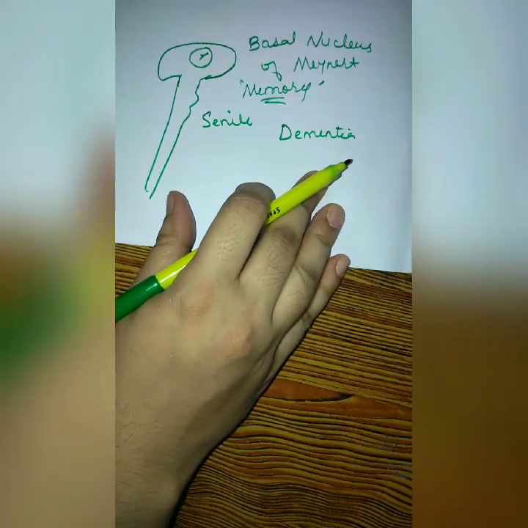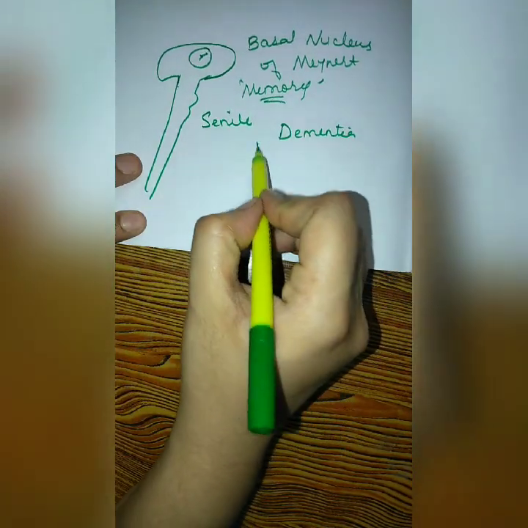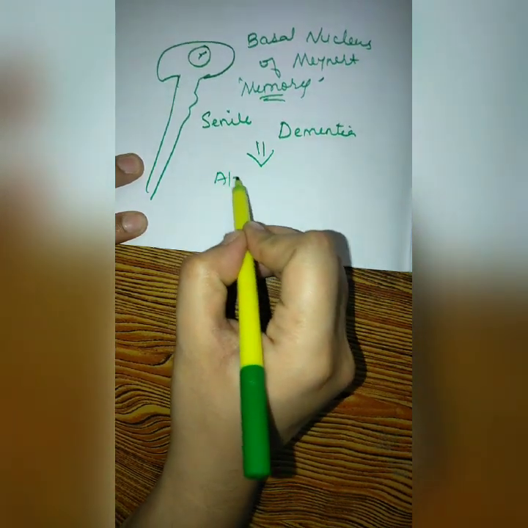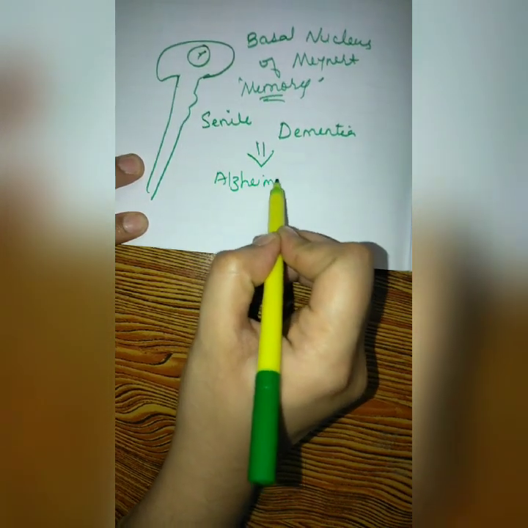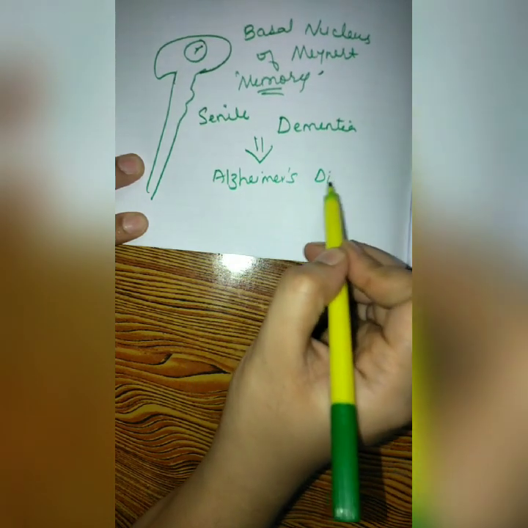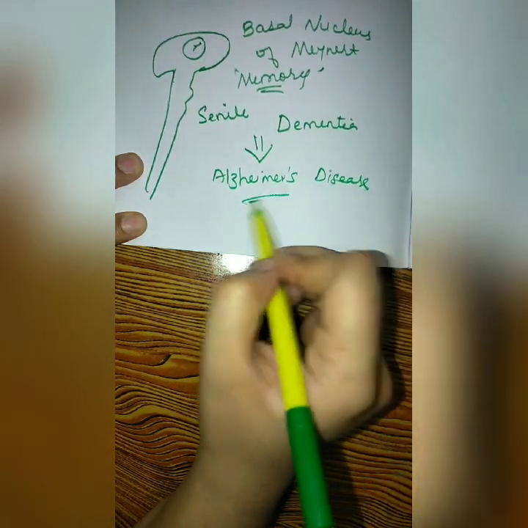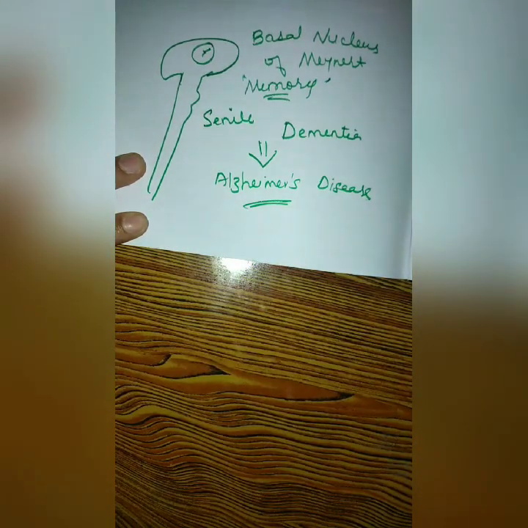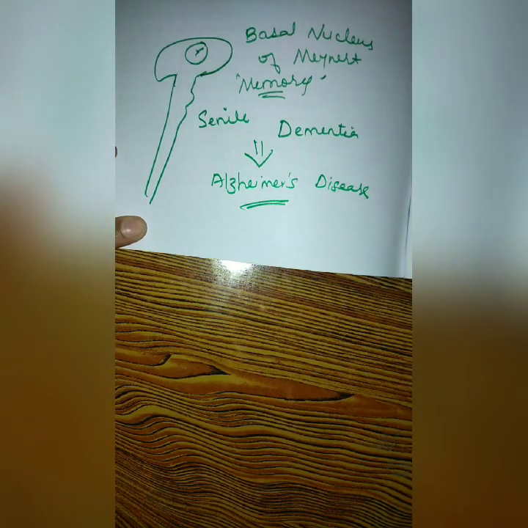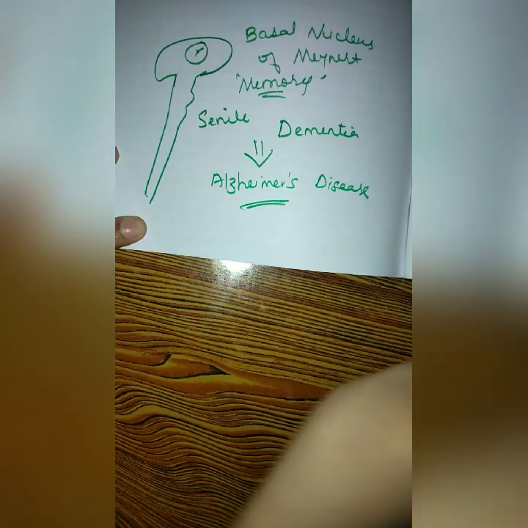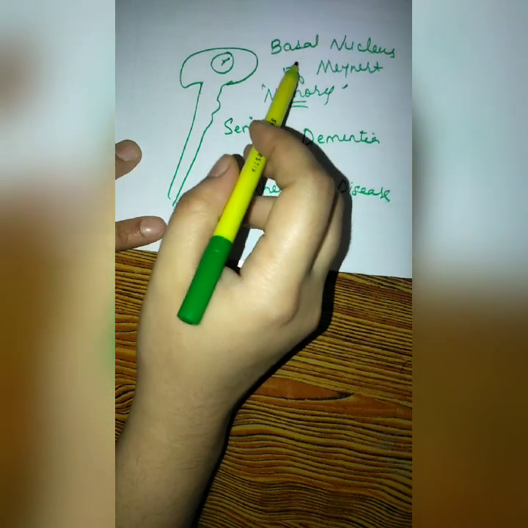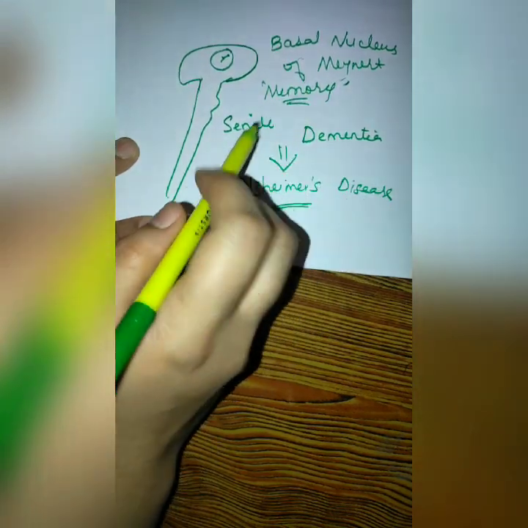And where can you find senile dementia? Yes, senile dementia is a symptom that takes place in Alzheimer's disease. Alzheimer's disease also mainly occurs because of damage or loss of cholinergic neurons in the basal nucleus of Meynert.